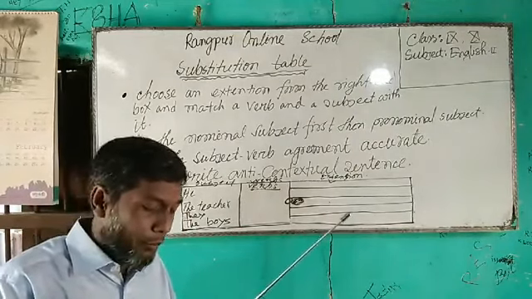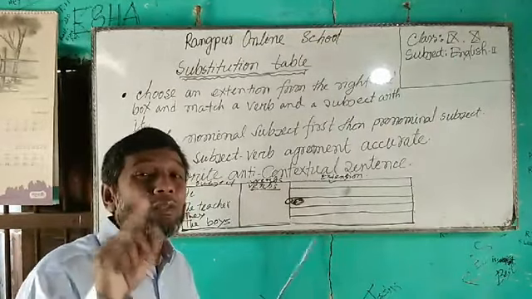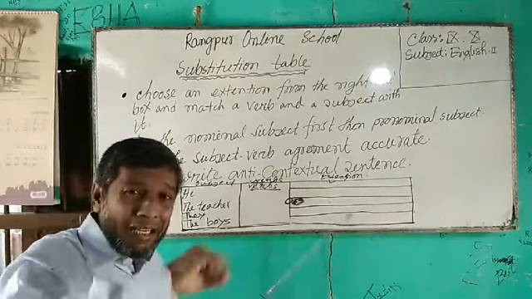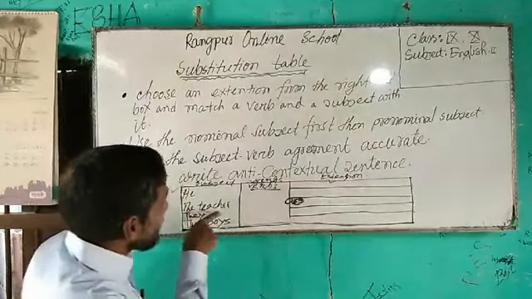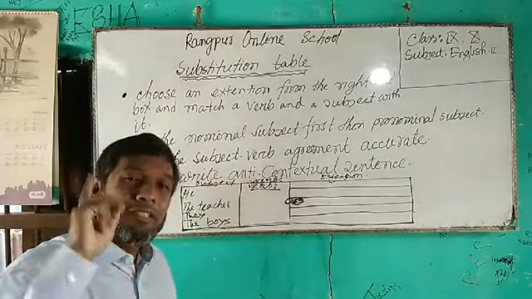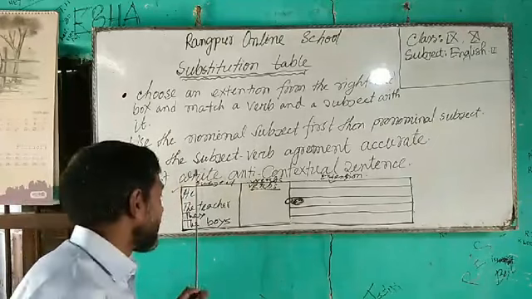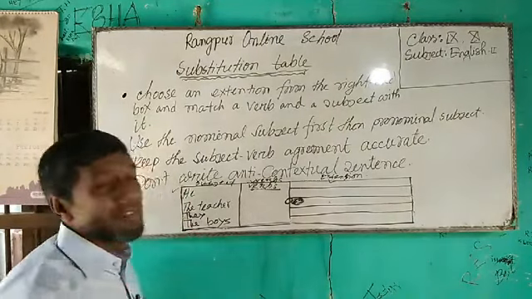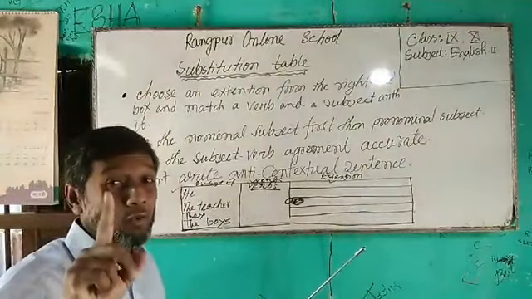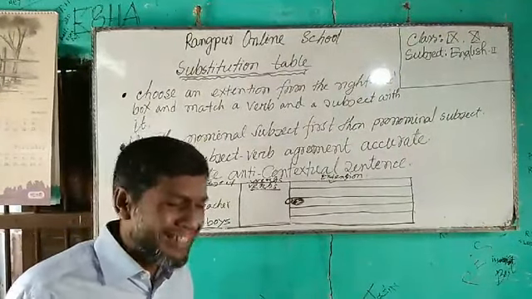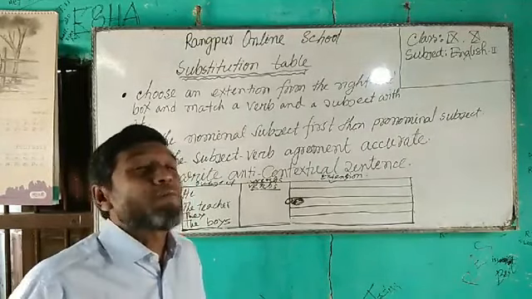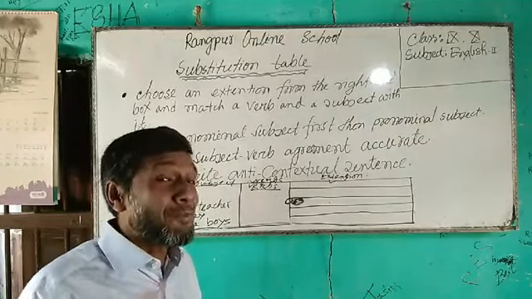My technique will be that I will use the nominal subject first, because when I make the sentences, in the first sentence I will use the teacher, then I will use he, and then I will use the boys, then I will use they. So this is technique number 2, dear students. I know this is very easy. I have no need to give you any techniques, but sometimes these techniques may be useful.